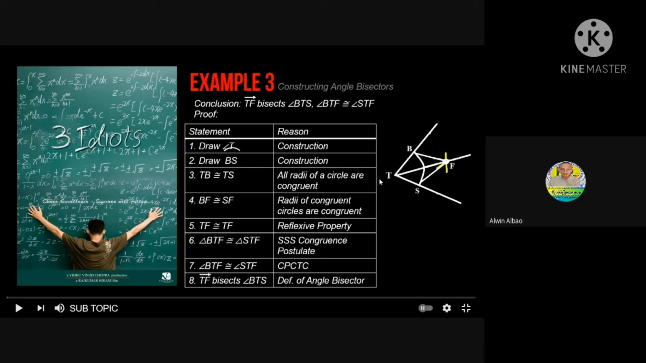And then TF is congruent to TF. It is a reflexive property. So we can say that triangle BTF and triangle STF are congruent by SSS congruence postulate, or the side-side-side congruence postulate. So therefore, we can say that angle BTF is congruent to angle STF by CPCTC, or corresponding parts of congruent triangles are congruent. So therefore, ray TF bisects angle BTS by definition of the angle bisector.